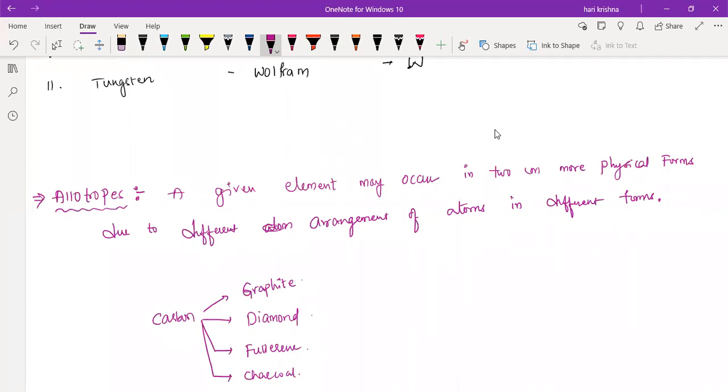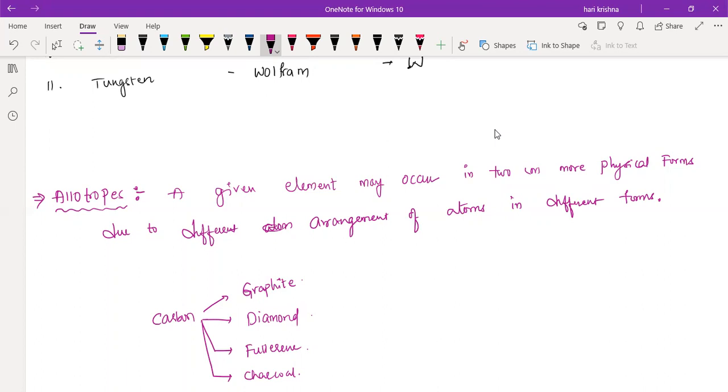Maybe in graphite, the carbon atoms are arranged loosely. In the case of diamond, they are arranged very tightly in a three-dimensional structure. In the case of fullerene, the carbon atoms are arranged in a spherical shape like a football. Understanding?